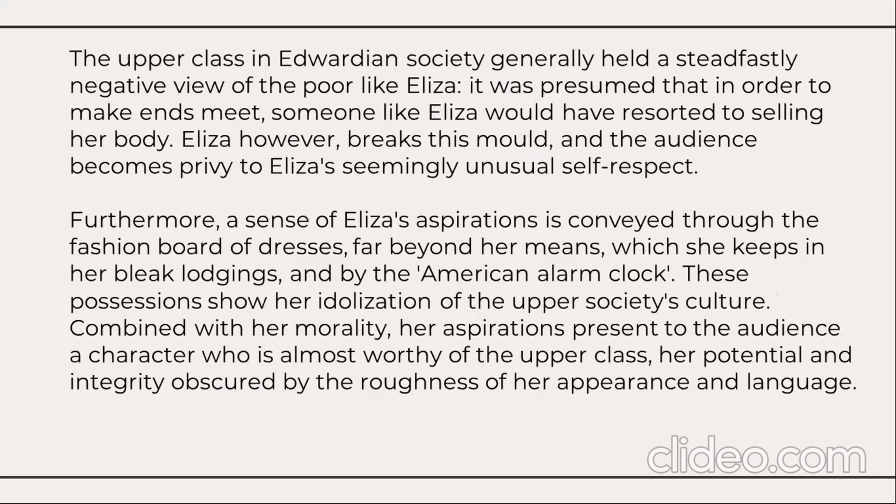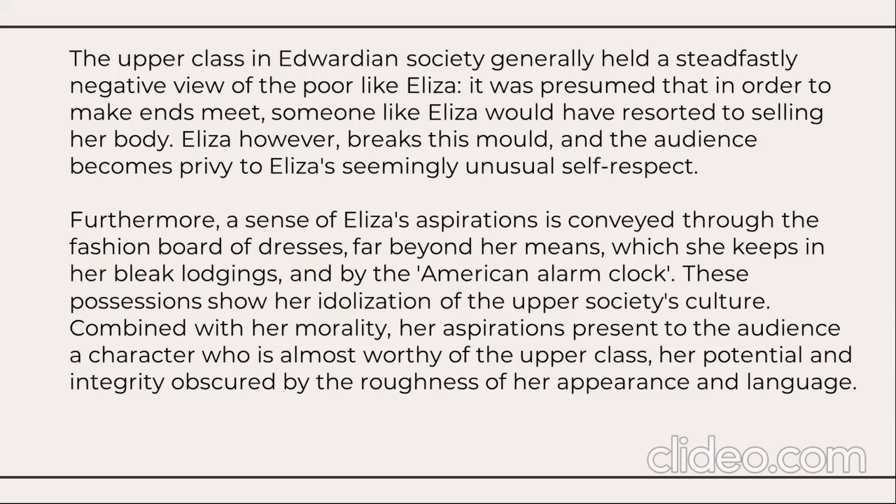The upper class in Edwardian society generally held a steadfastly negative view of the poor like Eliza. It was presumed that in order to make ends meet, someone like Eliza would have resorted to selling her body. Eliza, however, breaks this mold, and the audience becomes privy to Eliza's seemingly unusual self respect.